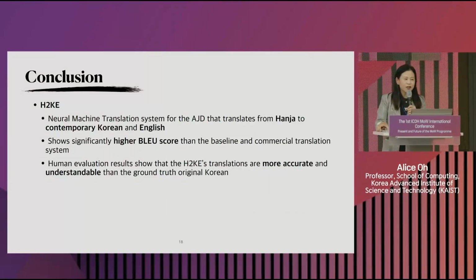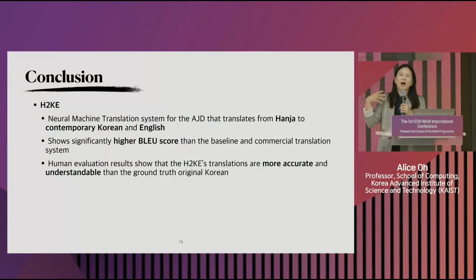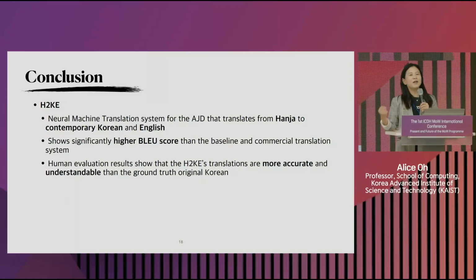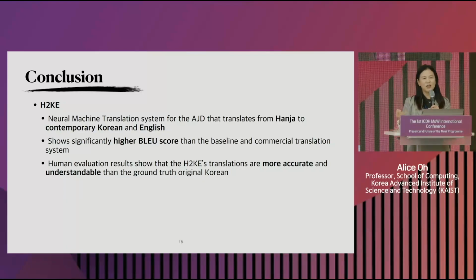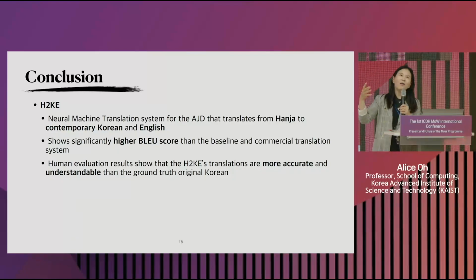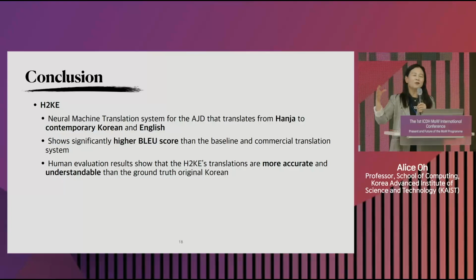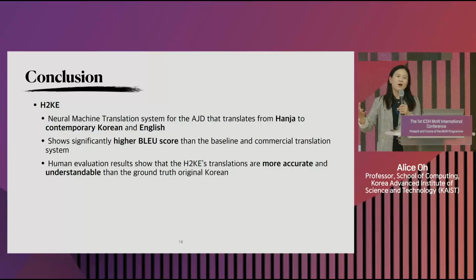So the conclusion here is that we have built this deep learning-based machine translation system, and if you work on the model by selecting the right amount and right combination of training data, you can build machine translation systems that work pretty well.